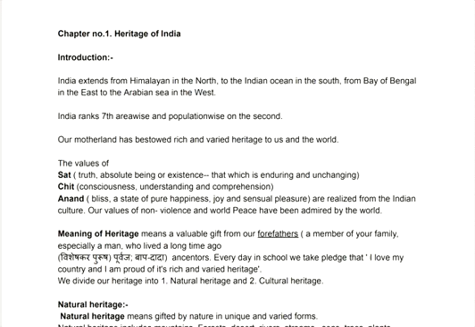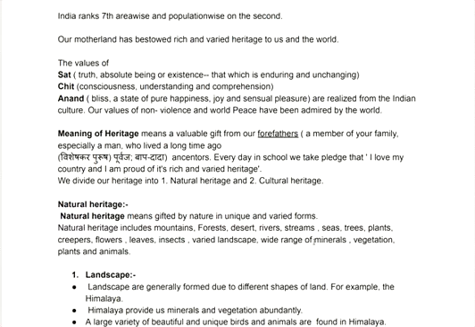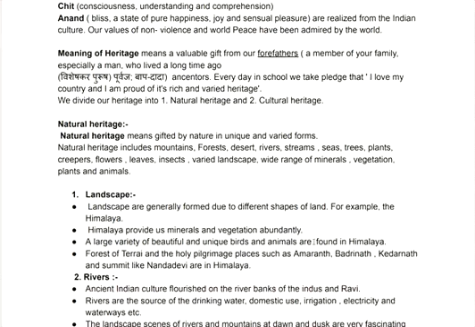We divide our heritage into two parts. Here the meaning of heritage is also given. After that, why it is helpful, that is also explained. Now, there are two types of heritage. One is natural and another is cultural. Natural means nature, whatever is gifted by nature, that is natural heritage. And cultural heritage means, students, whatever the ancestors, our forefathers, had given us, that is known as cultural heritage.